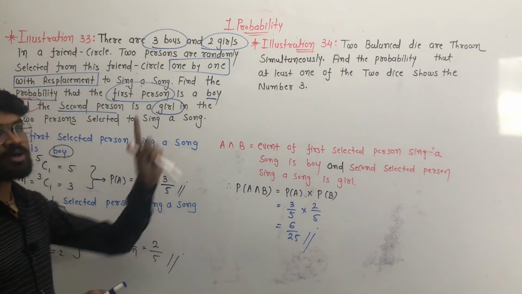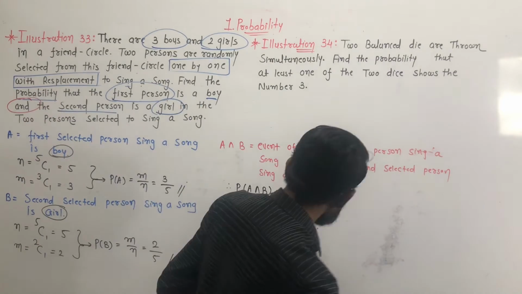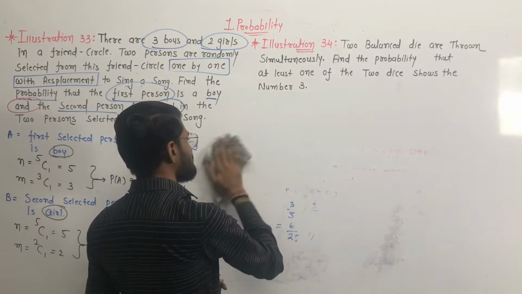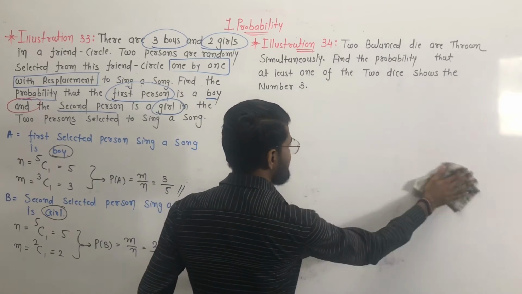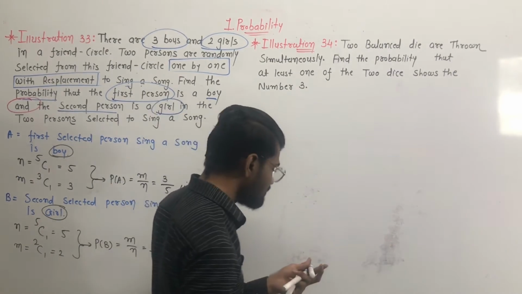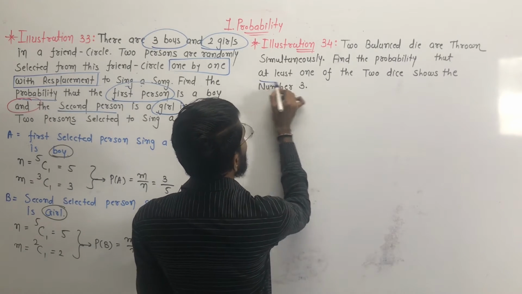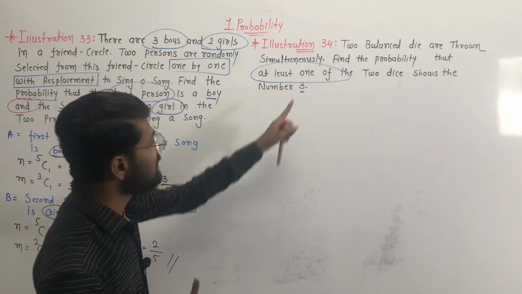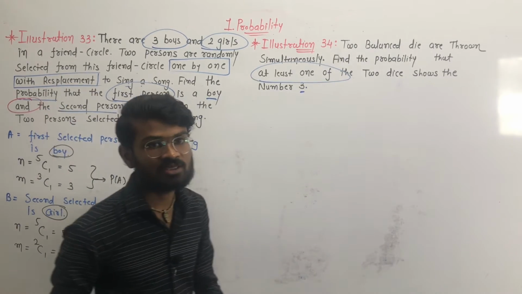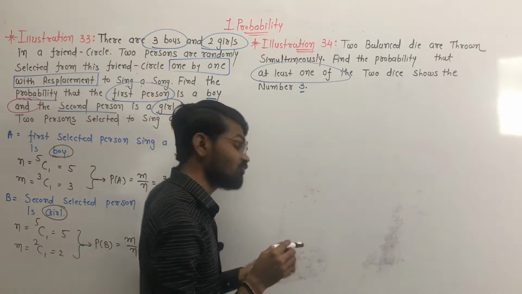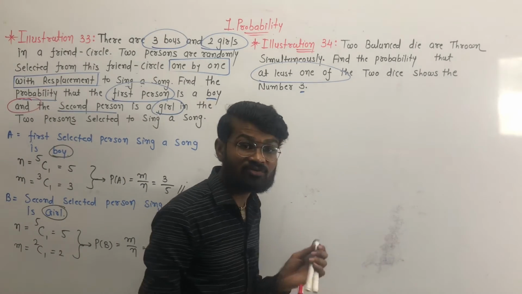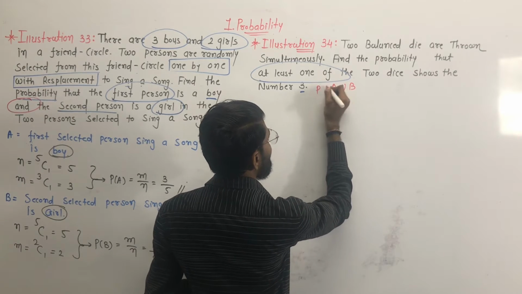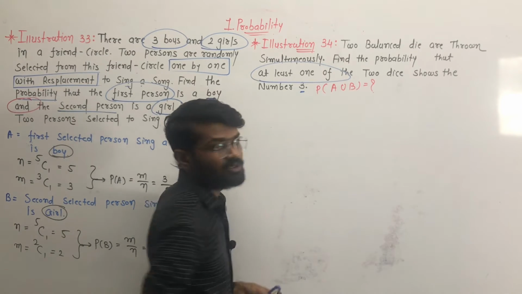Okay, now we come to illustration number 34. Illustration number 34 says two balanced dice are thrown simultaneously. Find the probability that at least one of the two dice shows the number 3. At least means union. So we have to find the probability of the union of event A and B.